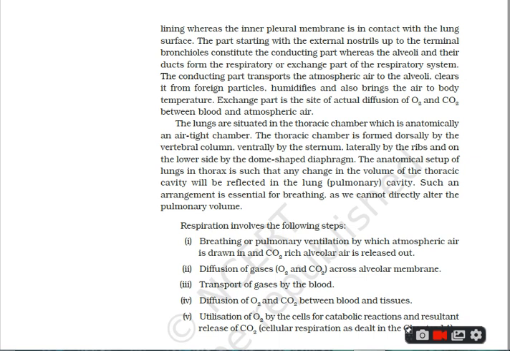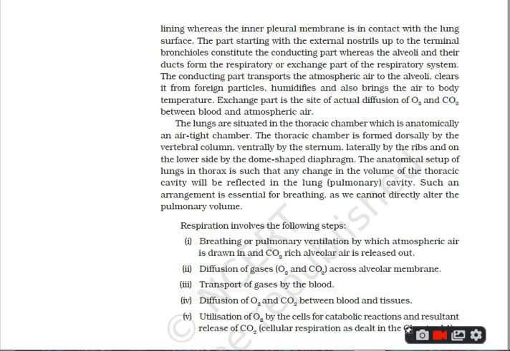Second is the exchange of gases by the process of diffusion, that means diffusion of gases O2 and CO2 across the alveolar membrane.